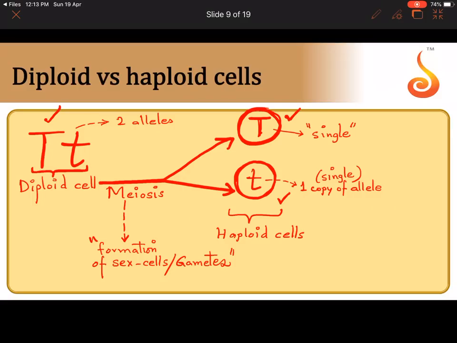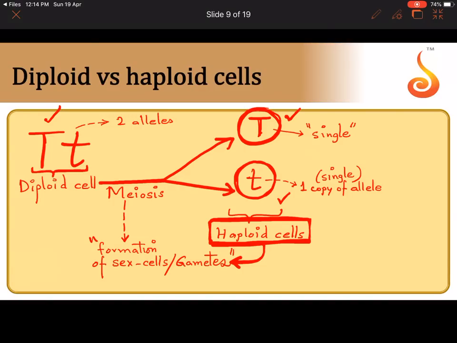Until a little while before, capital T and small t were a pair. But now capital T is alone in one cell. Small t is alone in the other cell. And because the cell has now become haploid. By which division? By meiosis. Mostly the haploid cells are the sex cells or the gametes, because meiosis takes place during the formation of sex cells or gametes within the flowers of the plants. The male gamete is produced in the pollen grain and the female gamete is produced in the pistil, in the ovule. You all have learnt embryo, sac, egg.